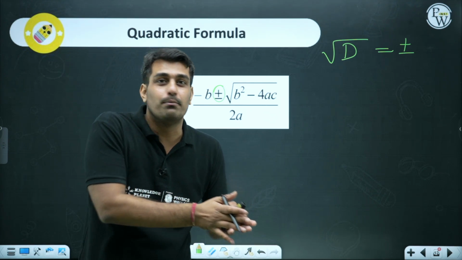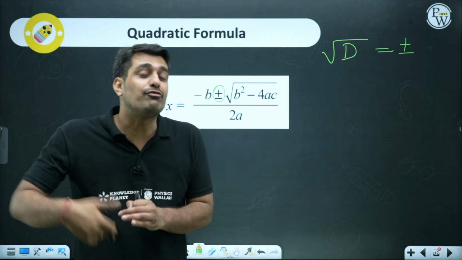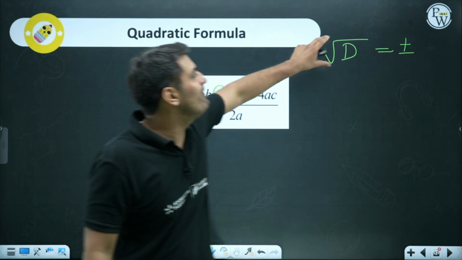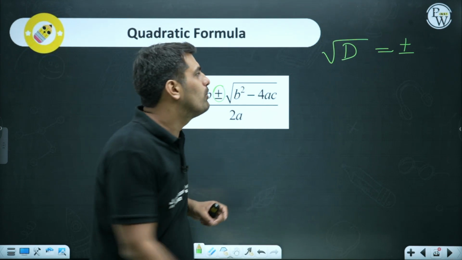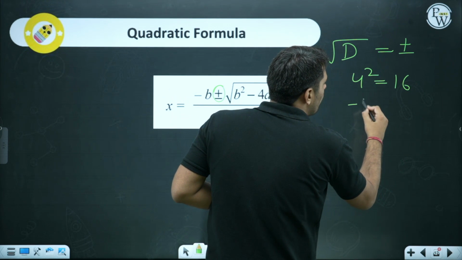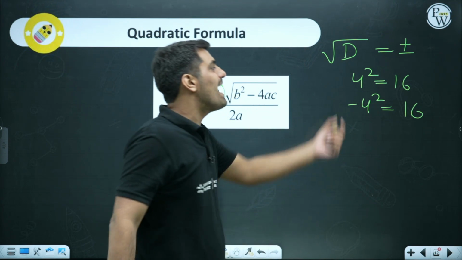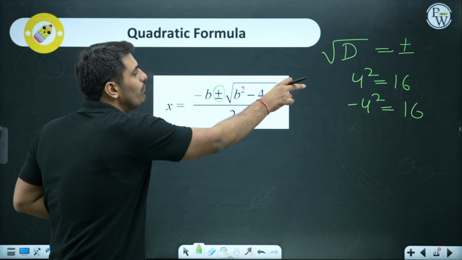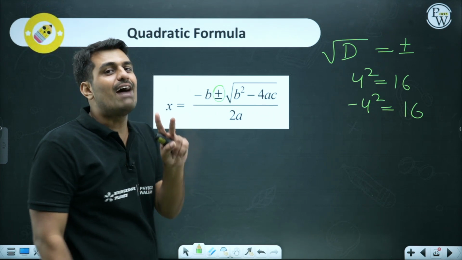Ignore the negative one. But now you are not in any smaller grade. You are in grade 10, which is a higher grade, and after that you will be in a much higher grade. So you need to understand the basic mathematics that when you open up the square root, it has to be positive as well as negative. Why? Because the thing is very simple. 4 square is 16 and minus 4 square is also 16. So when you take the square root of 16, it can be either minus 4 or plus 4. Since we have a square root sign over here, when you open up that square root, it can be positive or negative. So we have two roots.